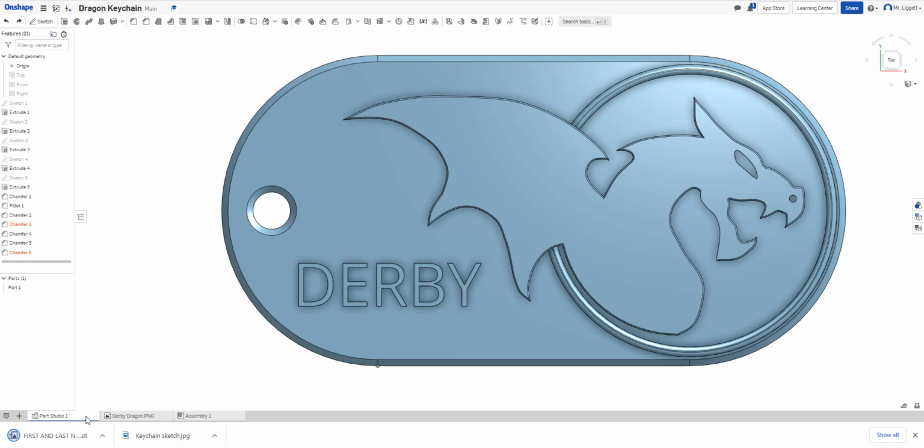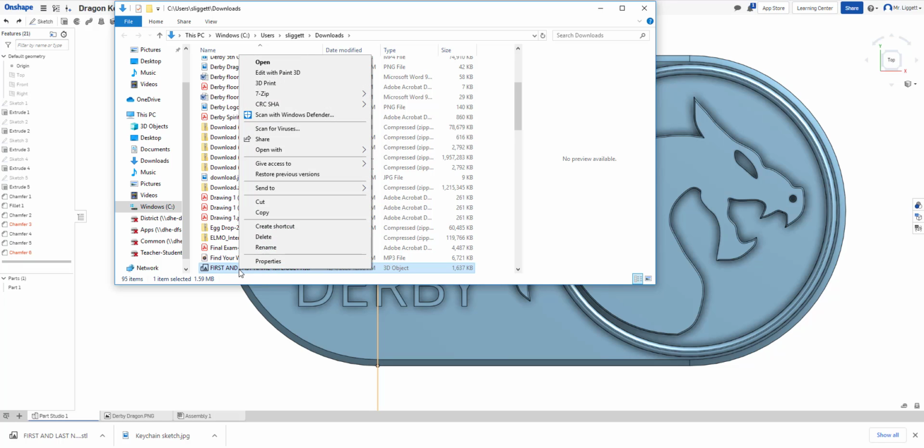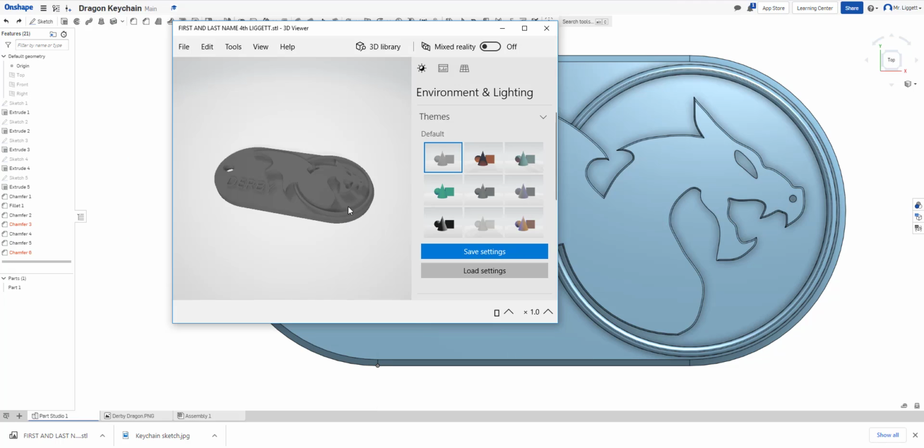That should save it to your downloads folder. So when I open up my downloads folder, I will have that file right here, this STL file. This STL file is what you're going to upload to your teachers.